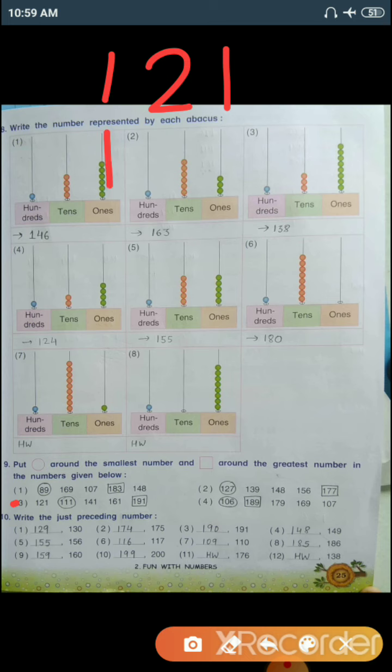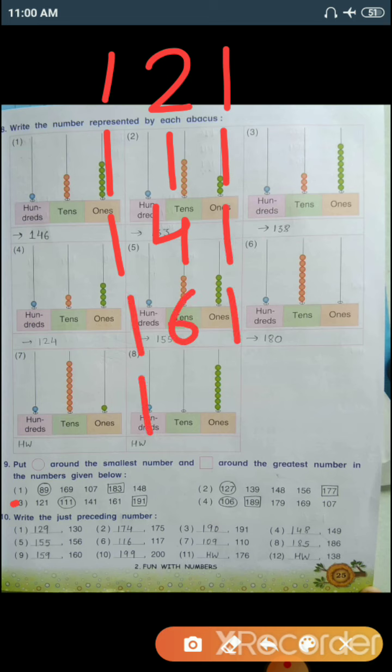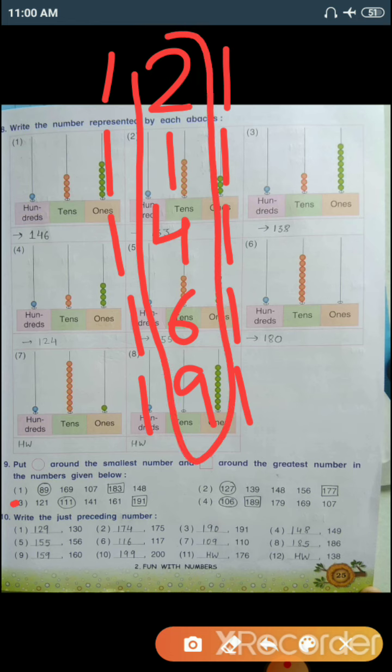Now number 3. 121, 111, 141, 161, 191. So again the first digit is the same, 1 1 1 1. Now we'll concentrate on the middle digits. Okay, so let's start. 2, 1, 4, 6, 9. Which one is the smallest? 1. So we get the smallest number here. Just put a circle over it.